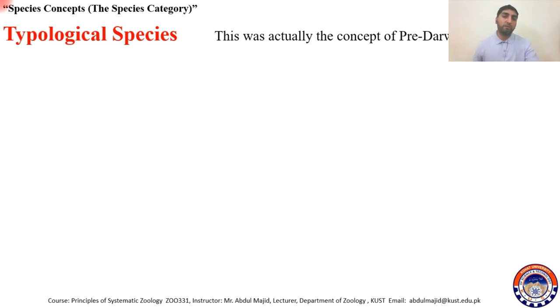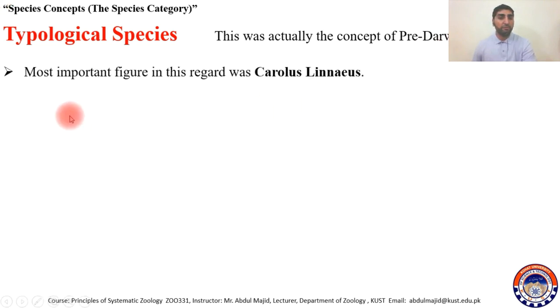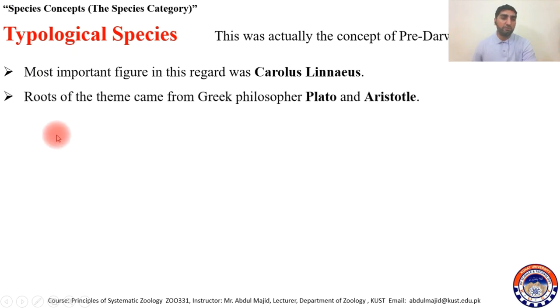The most important figure in this regard was Carl Linnaeus, and you know that Carl Linnaeus was a supporter of abiogenesis. So Carl Linnaeus and many other scientists were supporters of the typological species concept.